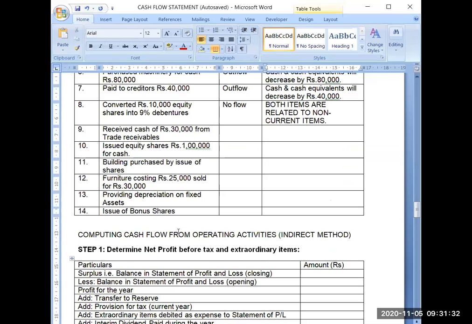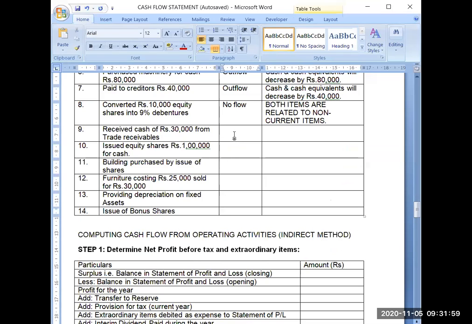Okay. Now next is received cash, rupees 30,000 from trade receivables. Now whether it should be inflow, outflow or no flow. Yes, very good, very good. You are receiving cash from your debtors, or you can say bills receivable. Two components are there for trade receivables.